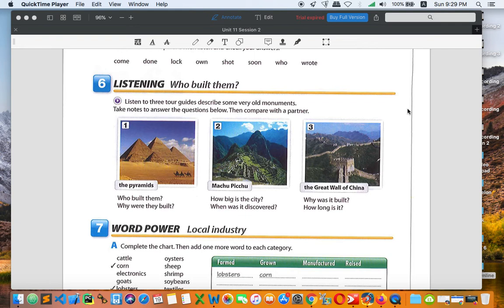But before I start talking about activity number 6, I would like to talk about homework a little bit. On Friday, I asked you to do exercises about passive, right? In our lesson and also in the handouts. So I attached the answer keys so that you can check and compare your answers with that handout.